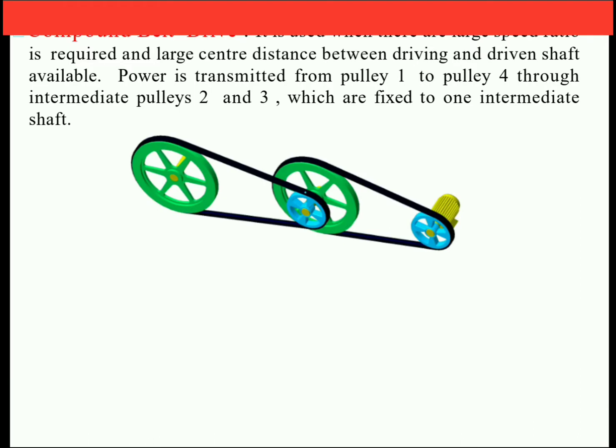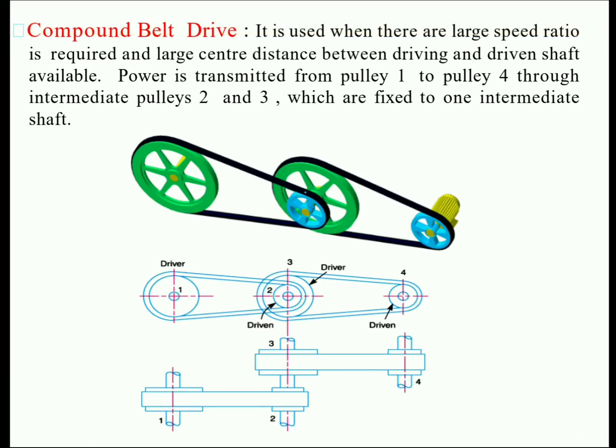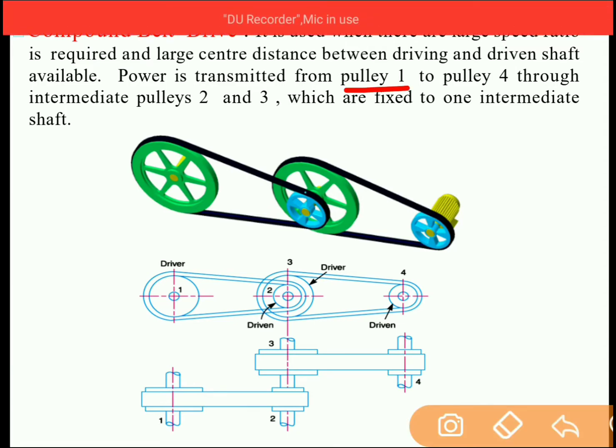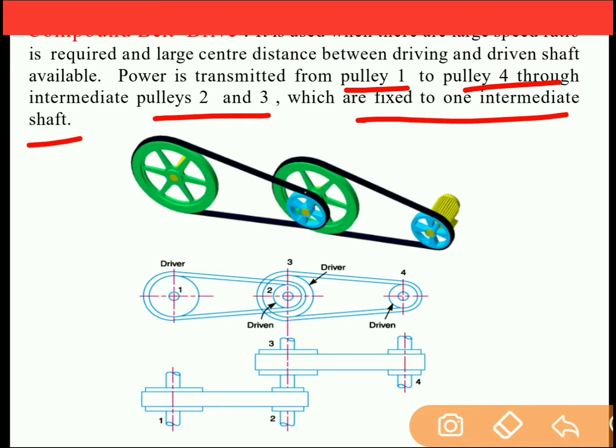So in case of compound belt drive, it is used when the center distance is very large and the power is transmitted from pulley 1 to pulley 4 through the intermediate pulleys 2 and 3. And these intermediate pulleys are fixed to the intermediate shaft. So there is an intermediate shaft over here, and on this intermediate shaft there are 2 pulleys, pulley 2 and pulley 3.